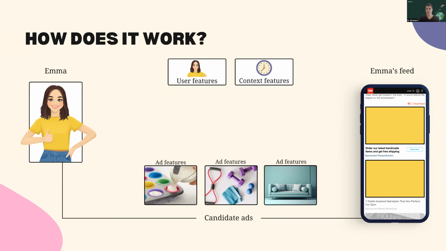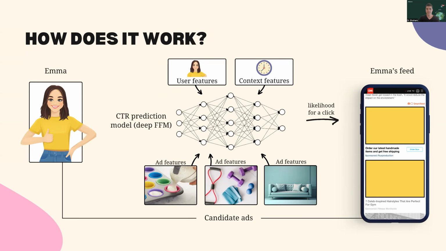We extract various features from each ad, such as image characteristics, titles, and additional information. We also consider user features, like viewed ad history, and contextual features, like the time of day, to make the best decision about which ad to place in the available slots. All of these features are fed into a click prediction model. A click prediction model estimates the likelihood that a user will click on a specific ad. Specifically, we employ a deep field-aware factorization machine model, which is a non-recommendation model.